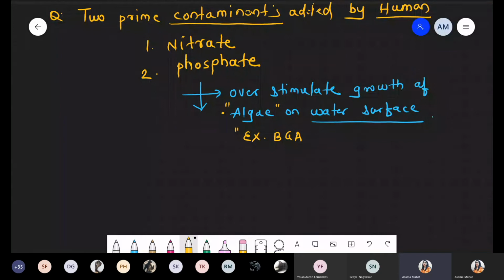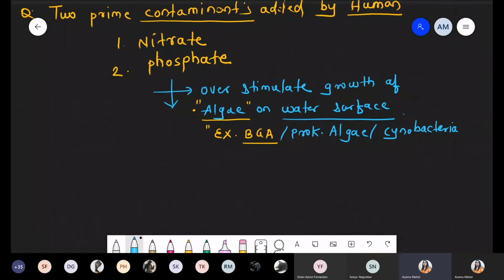So simply we can say that is excess growth of this algae. Or in this condition, it again stimulates the BGA, and both these algae and the BGA are also called as the prokaryotic alga. I'm going to write down the different names here first of all. These are also called as the prokaryotic alga, as well as these are also called as the cyanobacteria. So these are the different names for the BGA, that is blue-green alga, also called as the prokaryotic alga, or also called as the cyanobacteria, right?